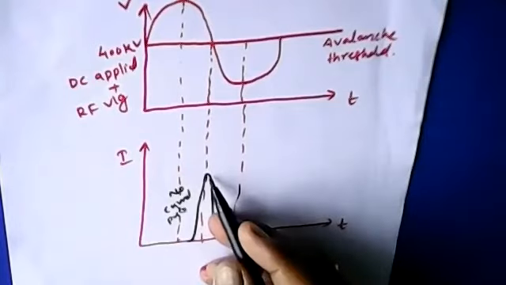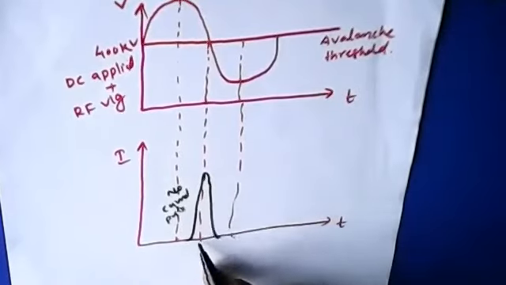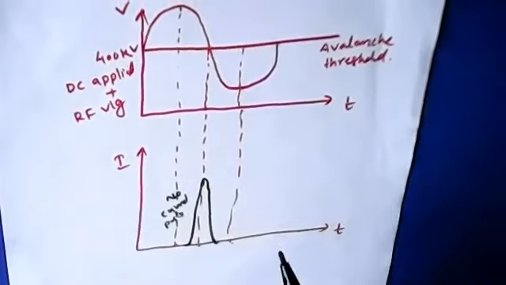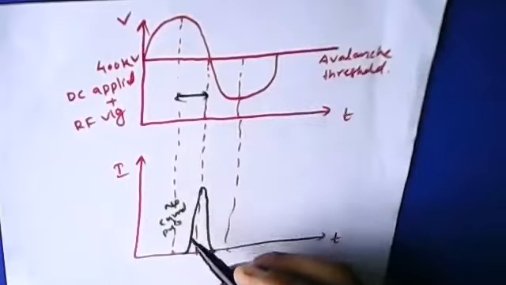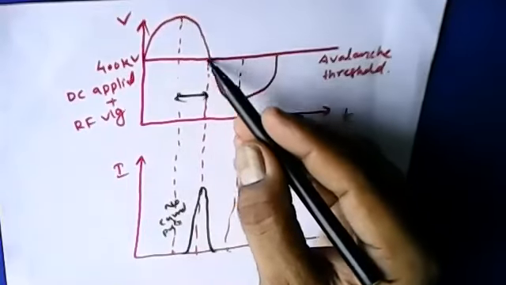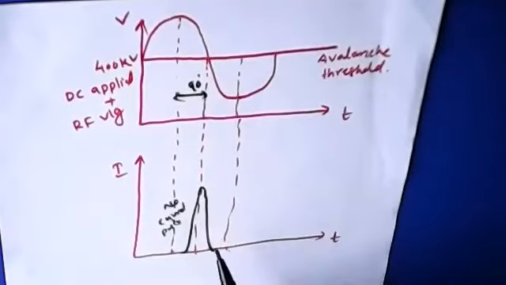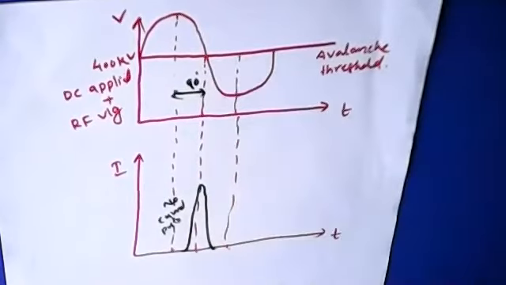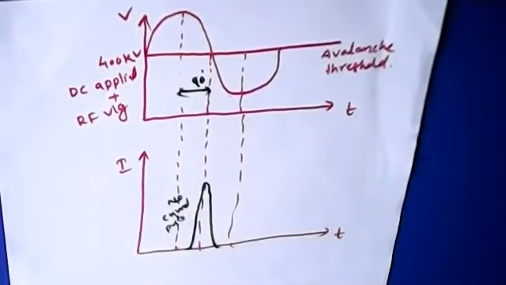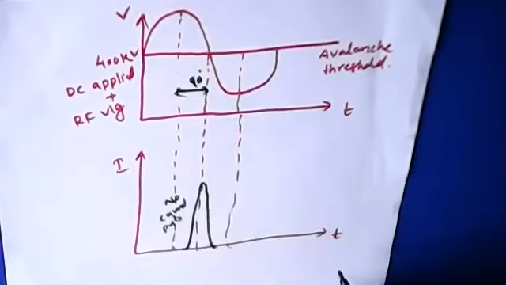When this current pulse is generated, it has been found that it takes some time to form this particular current pulse. Due to this, a phase shift of 90 degrees is exhibited, as it goes from high towards low. The voltage and current having a phase shift of 90 degrees results in generation of the current pulse, which shows that there is a phase delay of 90 degrees between the current and the voltage.